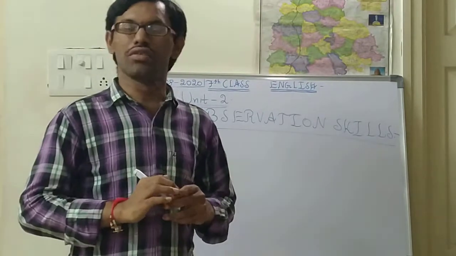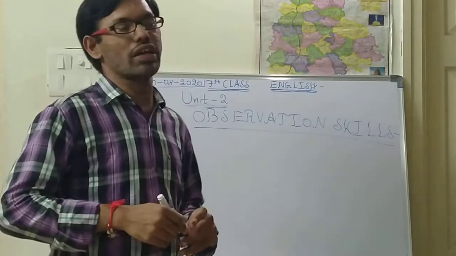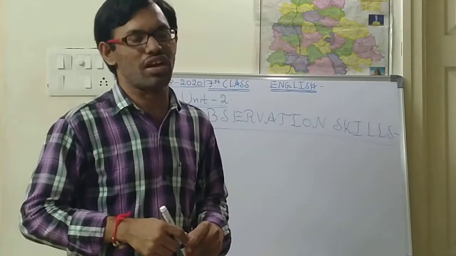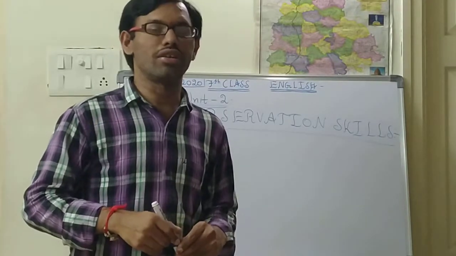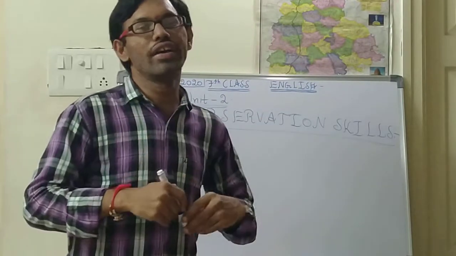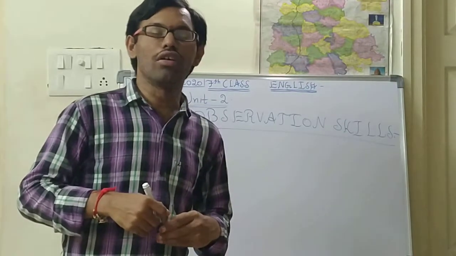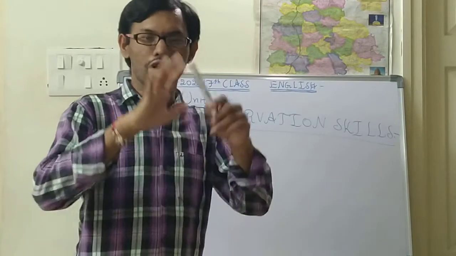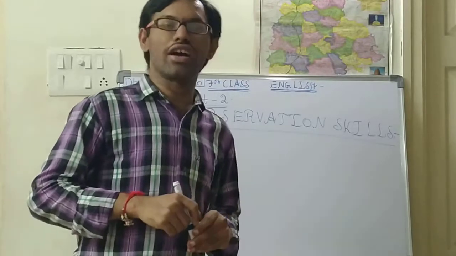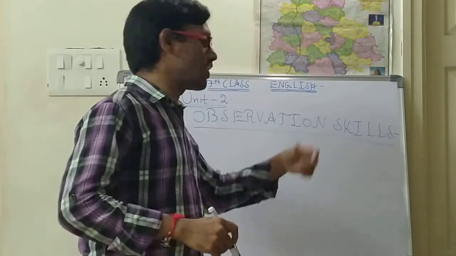So in today's class, we shall go on with the second unit. At the start of every unit, there will be an observation skills part. Already you have experienced this in unit 1. At the starting of a unit, you have seen one of the picture reading skills. Like this, in the second unit also there will be picture reading skills. That skill is called observation skills.